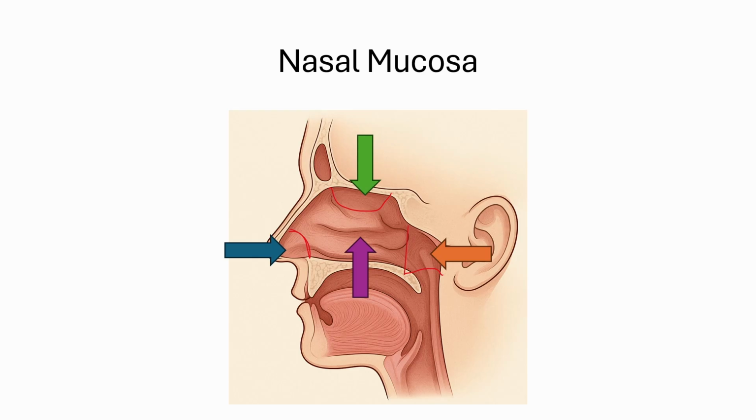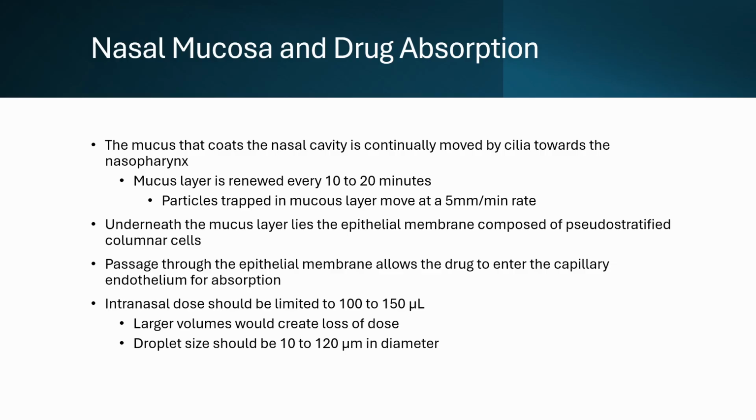The central portion of the nasal cavity is covered by the respiratory and olfactory mucosa and is the most vascularized part of the nasal cavity. This area is the most important for drug absorption after intranasal administration. The mucus that coats the nasal cavity is continually moved by the cilia towards the nasopharynx.